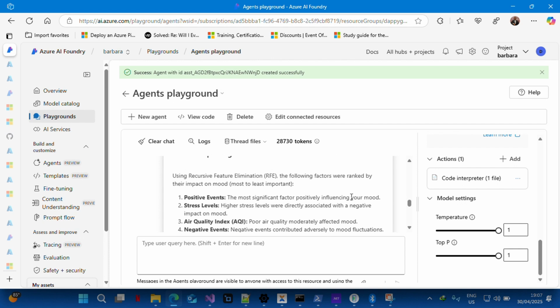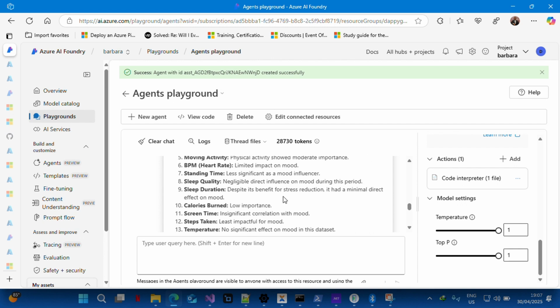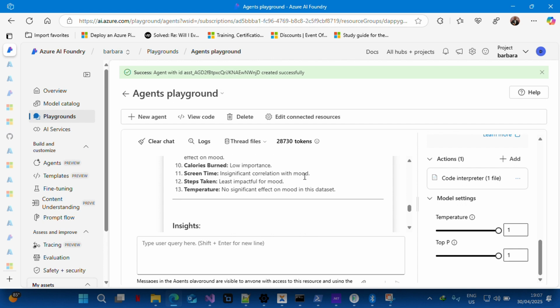The most significant factor positively influencing mood is positive events, followed by the stress level. High stress levels were directly associated with negative mood. Air quality index, yes, poor air quality moderately affected my mood. Negative events also contributed to it. Physical activity shows moderate importance. BMI, standard. My sleep quality and sleep duration didn't really affect my mood that much. My screen time didn't affect my mood that much,